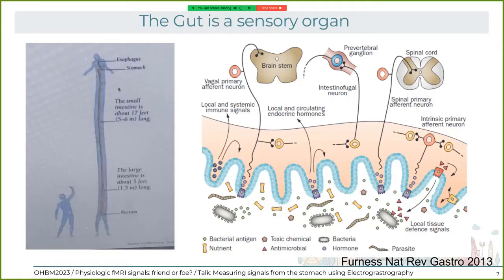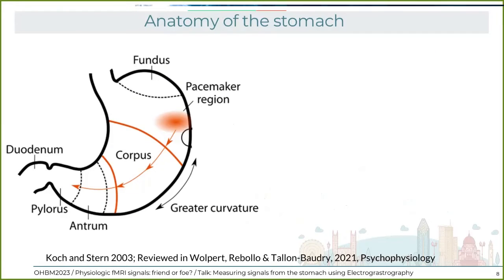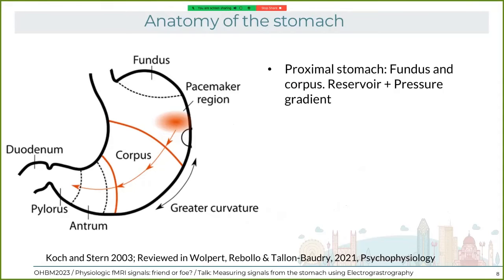Now, coming back to the stomach, it is a hollow pouch whose function is to receive the food that is sent through the mouth, then to store it, to make strong contractions and to mix it with the acid so that it's ready to be absorbed by the intestine. The proximal stomach, that is the fundus and the corpus, acts as a reservoir and as a pressure gradient that sends food down.